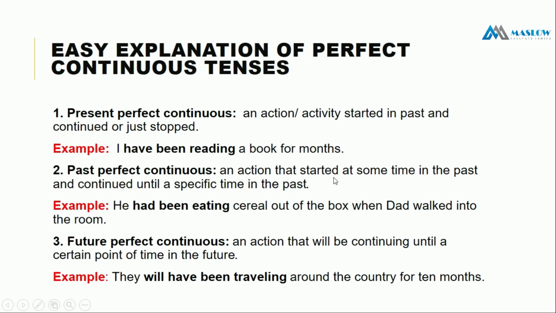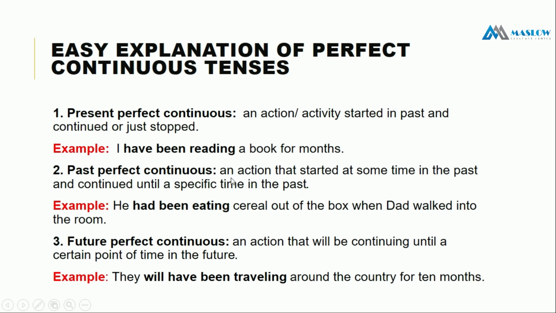Now easy explanation of perfect continuous tense. What is perfect continuous tense? In present perfect continuous tense, we will see an action activity started in the past and continued or just stopped. মানে একটা অ্যাকশন আর অ্যাক্টিভিটি যেটা পাস্টে শুরু হয়েছে, কন্টিনিউ হয়েছে এবং এখনই বন্ধ হয়ে গেছে, তখন আমরা হচ্ছে প্রেজেন্ট পারফেক্ট কন্টিনিউয়াস ইউজ করব, যেমন I have been reading a book for months.